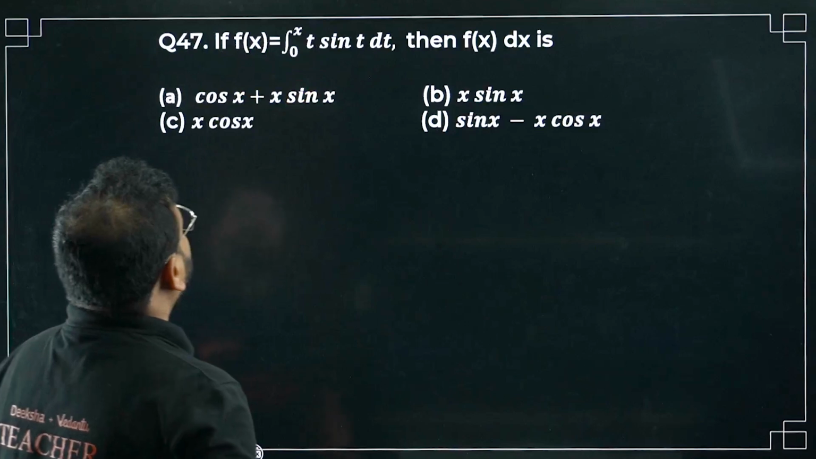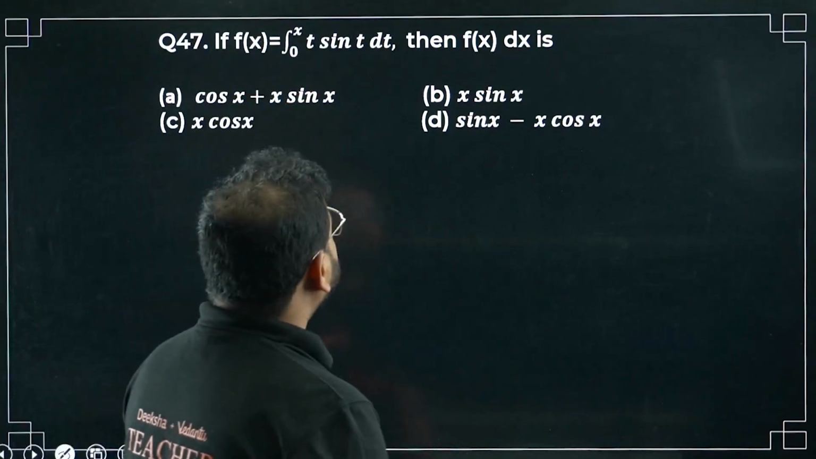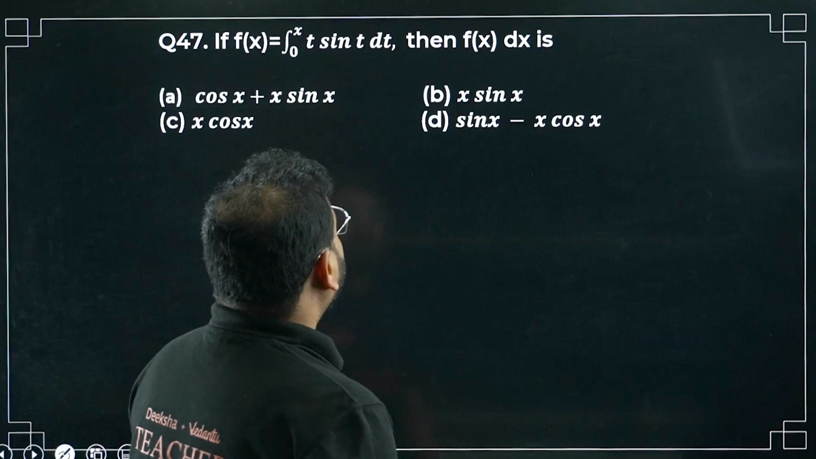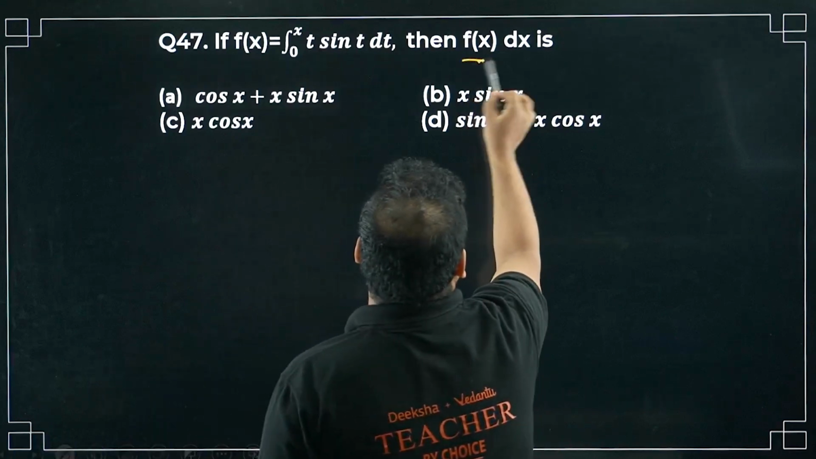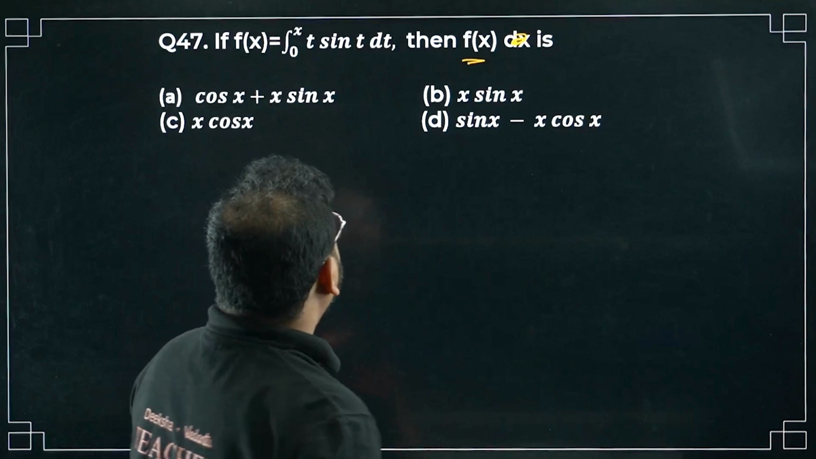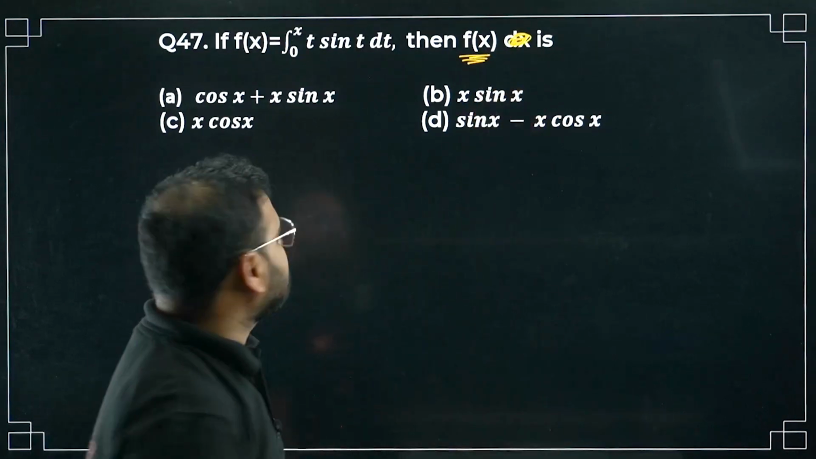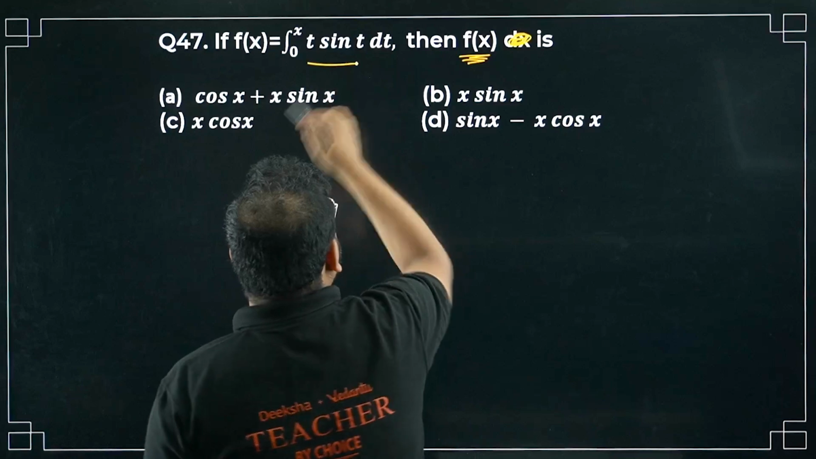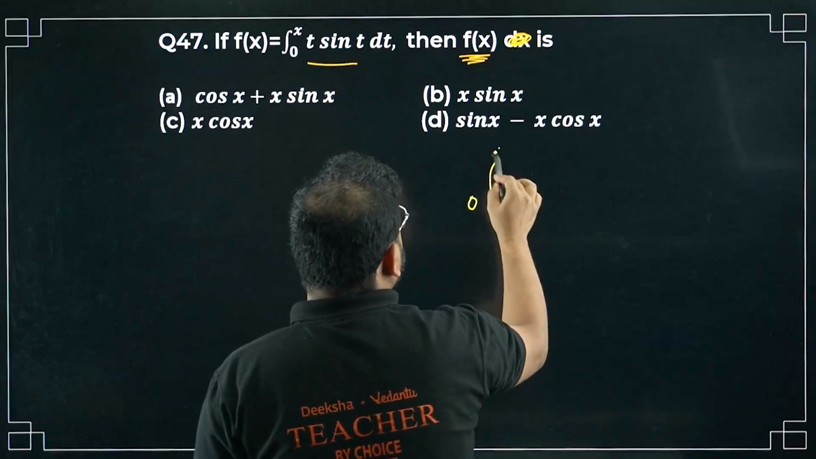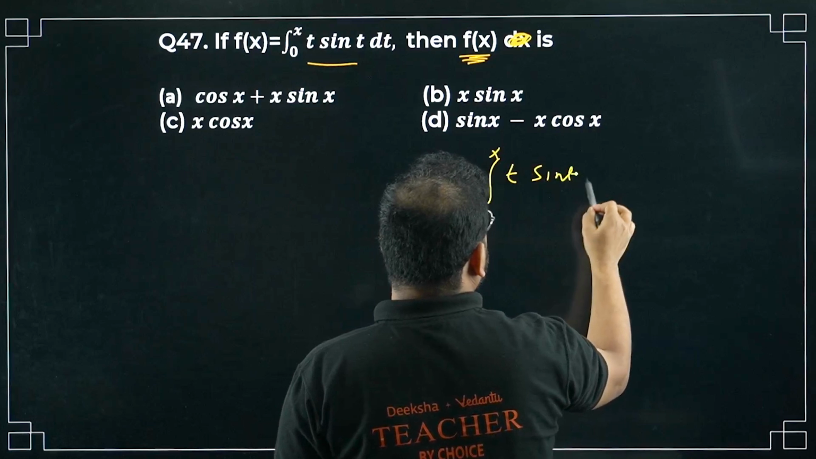Question 47. If f(x) equals integral of t sin t dt from 0 to x, then find the integral of f(x) dx. You have to find f(x). How do you find it in terms of x actually? Please check this out. How do you find the function f(x)? We'll integrate this by parts. It'll become 0 to x, and we have t sin t dt, of course.